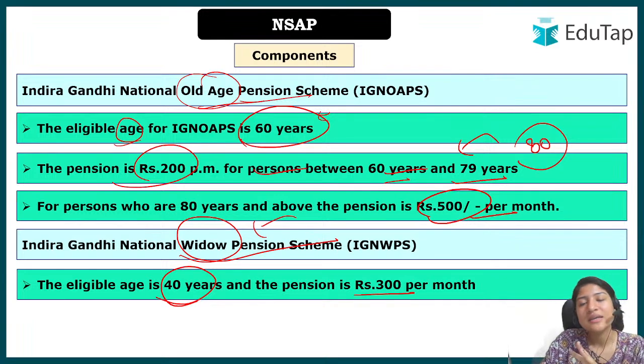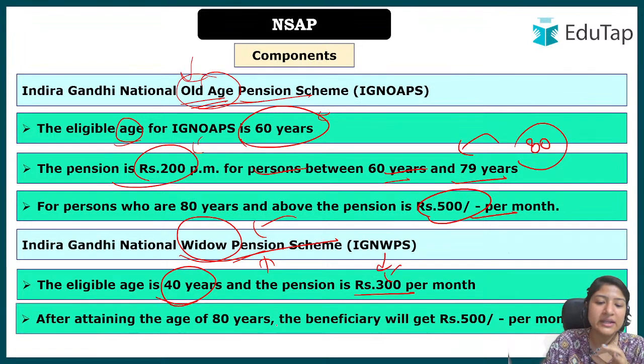Then comes the widow pension scheme. So we are talking specifically about widows. In that case the eligibility is what? It is 40 years and the pension is 300, not 200 as in old age. It can be a bad way to remember, and I am sorry if it is, but you can understand that in old age there is no gender specification or any specific category like disabled, where we have certain people only. For widows we will have certain people only, but in old age we will have more categories. That is why the amount is lesser, because we have to cater to a larger audience, right? But in the widow pension scheme there will be restricted people. That is why here the amount is increased. Now it is 300 per month.